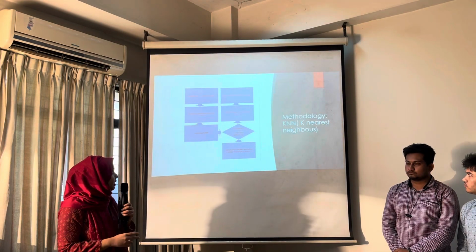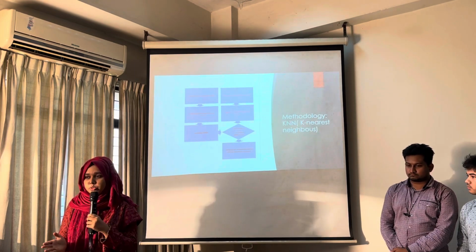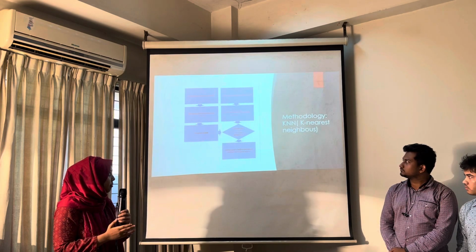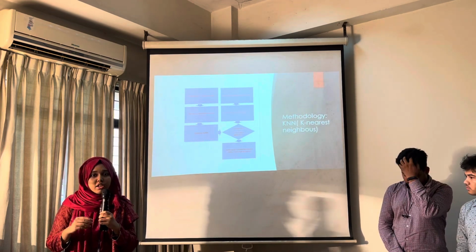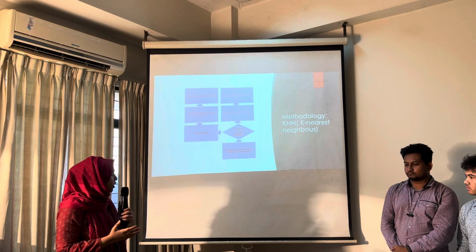We have implemented two different models for our wheelchair. One is for personal use, and it will only operate by the voice command of a specific person. The other model is for general use, and it can operate by anyone's voice command.